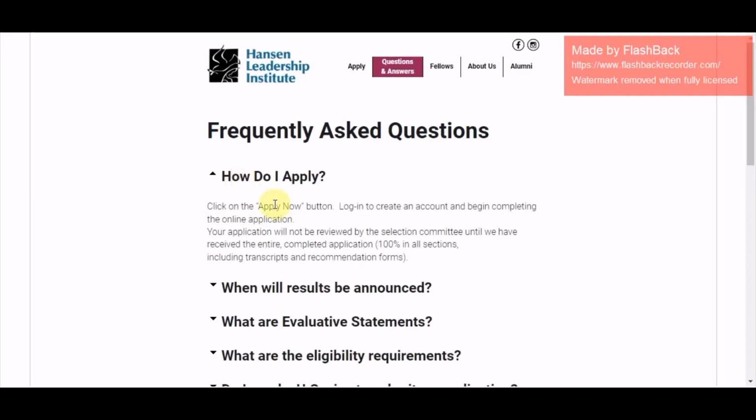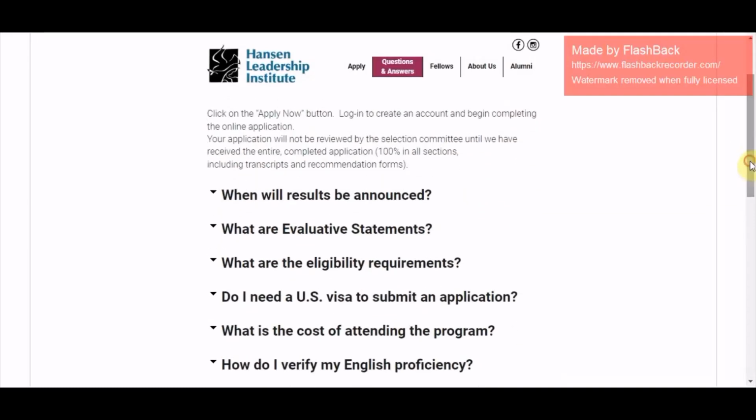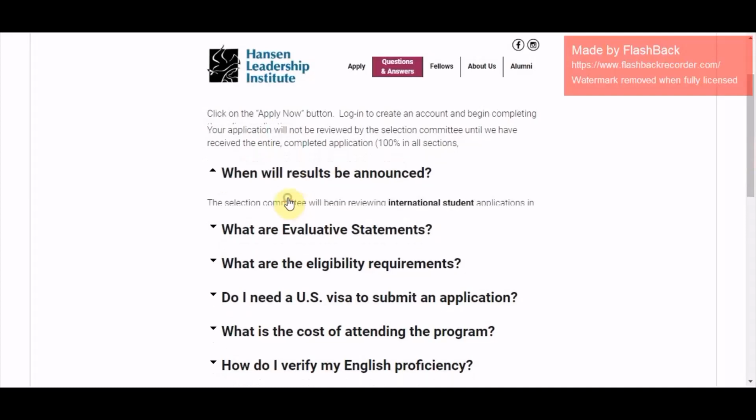In order to apply, you need to create an account. That's the apply now button, for example. Log in to create an account and begin completing the online application. Your application will not be reviewed by the selection committee until we have received the entire complete application. That means each section should be 100% complete, accompanied by your transcripts and the recommendation letters or forms you will receive from your professor, a supervisor or your tutor.